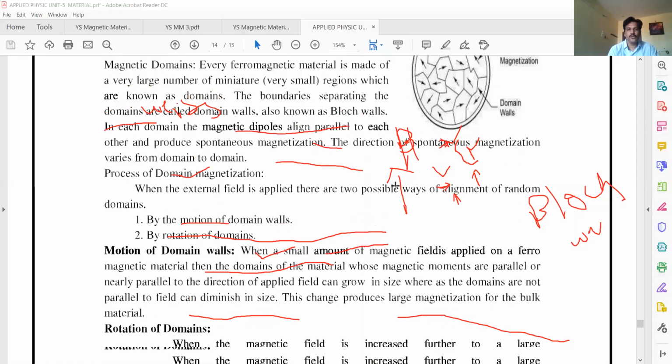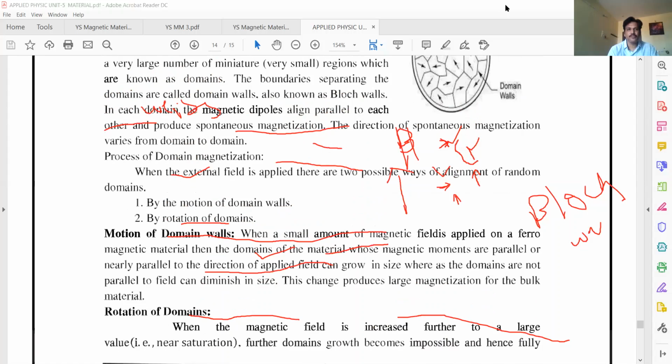So two things will happen. The first is the motion of domain walls, and the second is the rotation of domains. See, the walls move here. Rotation means that all the domains will align to the field direction. This is the field direction. All the randomly oriented domains will align to the field direction. When an external field is applied, there are two possible ways: the motion of domain walls and the rotation of domains.